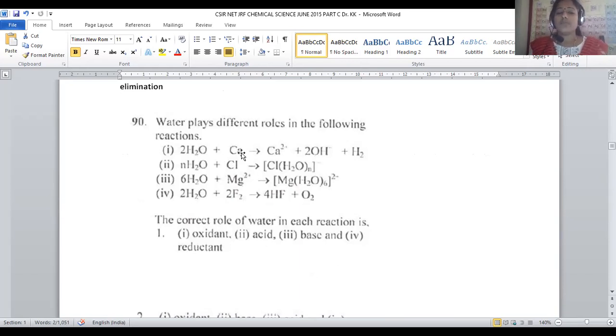For that purpose, first let us see water added with calcium. Initially calcium is 0, now turned into +2. 0 to +2, what can we say? A rise in the oxidation state. You can say it is a kind of oxidation. Now, what is the role of water here? It is facilitating the oxidation process, so you can say it is a kind of oxidant, right? So in this first reaction, water will be the oxidant.